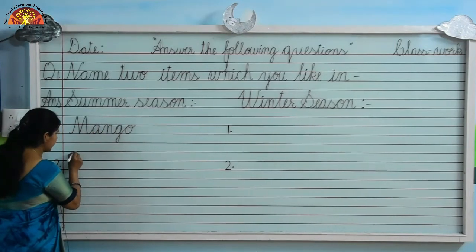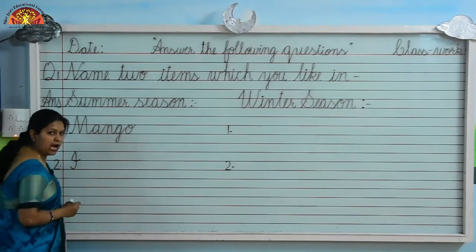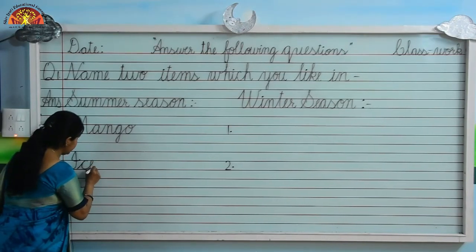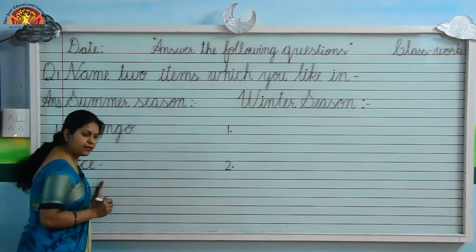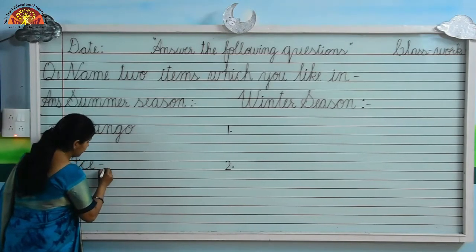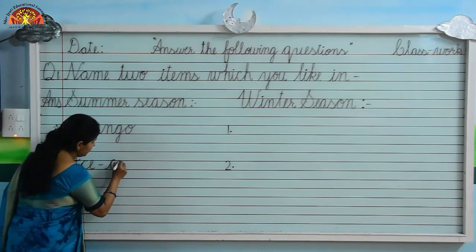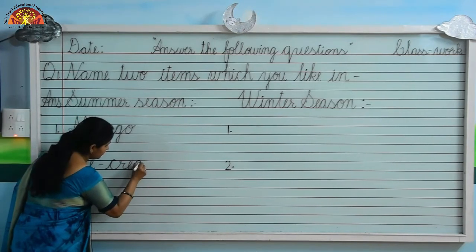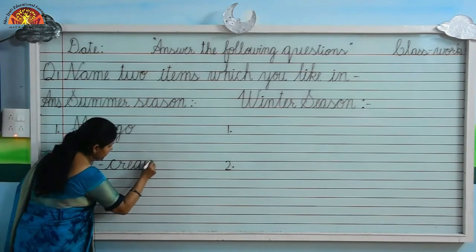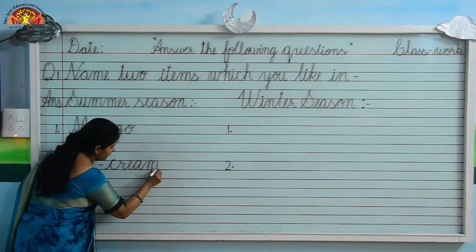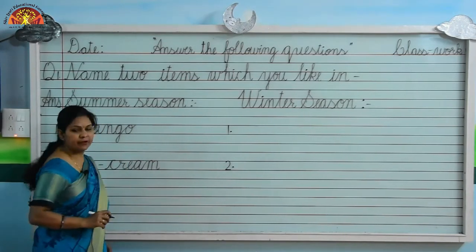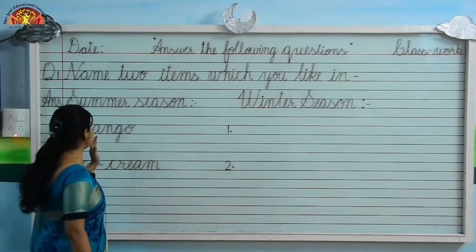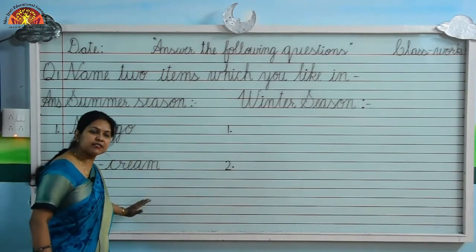So first we will write capital cursive I, then C-E, ice. Then make a dash. Cream, ice cream. Very good. So now what do we like in summer season? We like mango and ice cream.